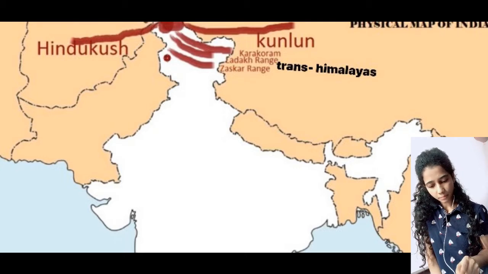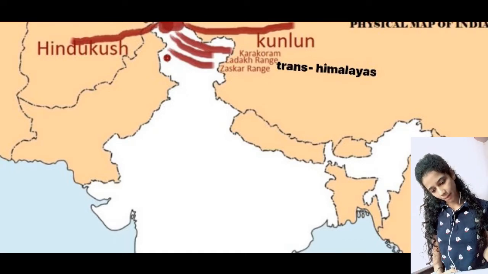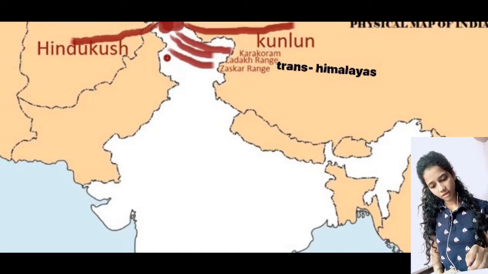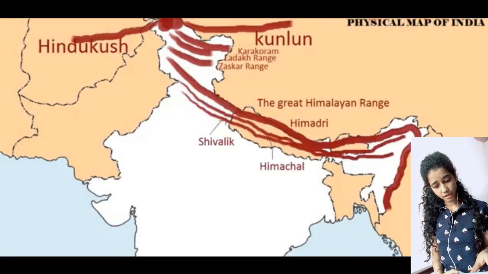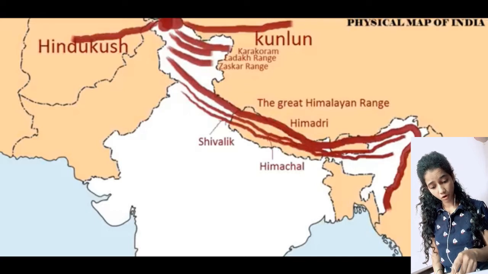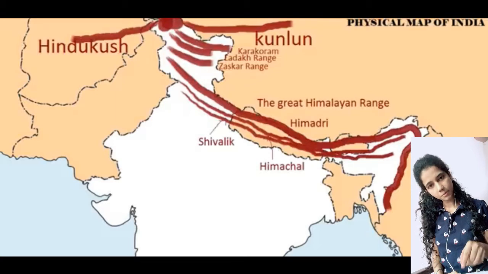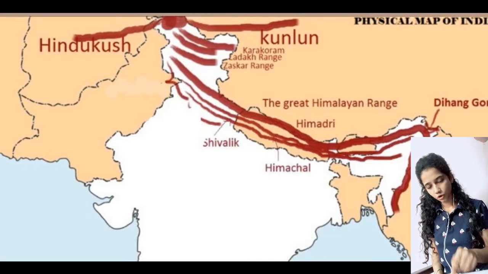We can see in the map that the first mountain range which originates from the Pamir Knot is Karakoram, then we have Ladakh, and the last one is Jaskar. These three ranges form part of the Trans-Himalayan ranges, and these three mountains originate from the Pamir Knot. Then we have the Great Himalayan range, which also originates from the Pamir Knot and moves towards the east. The easternmost part of the Great Himalayan range is Dihang Gorge.